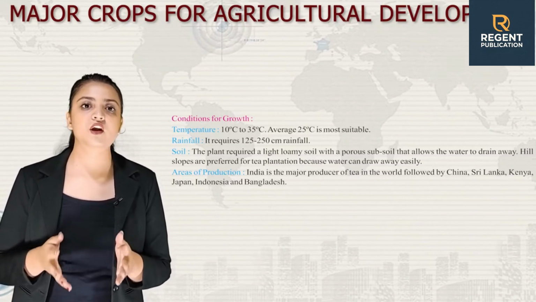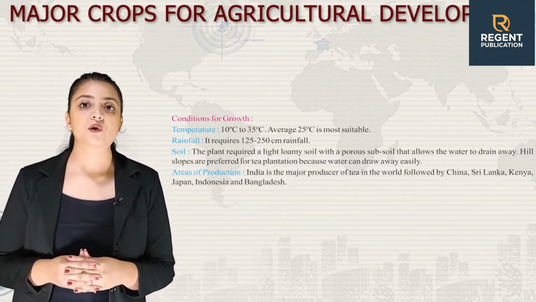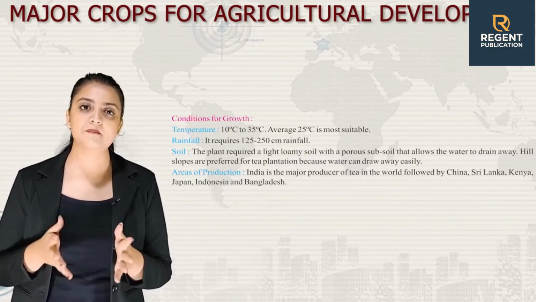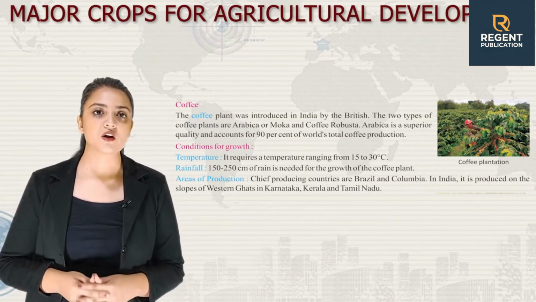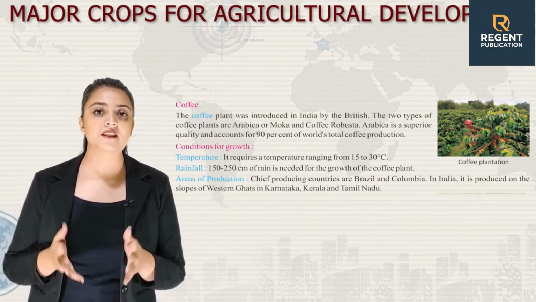Next, we have area of production. India is the major producer of tea in the world, followed by China, Sri Lanka, Kenya, Japan, Indonesia and Bangladesh. Next, let's talk about coffee. The coffee plant was introduced in India by the British.